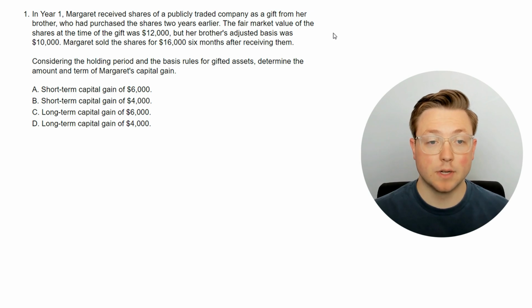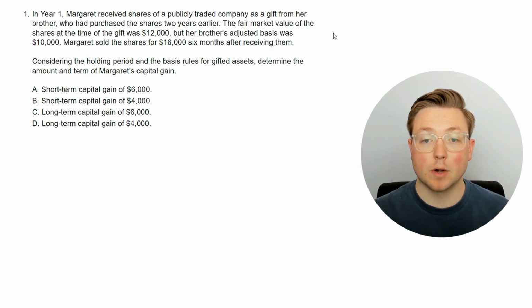Here's the first question. In year one, Margaret received shares of a publicly traded company as a gift from her brother, who had purchased the shares 2 years earlier. The fair market value of the shares at the time of the gift was $12,000, but her brother's adjusted basis was $10,000. Margaret sold the shares for $16,000 6 months after receiving them. Considering the holding period and the basis rules for gifted assets, determine the amount and term of Margaret's capital gain.